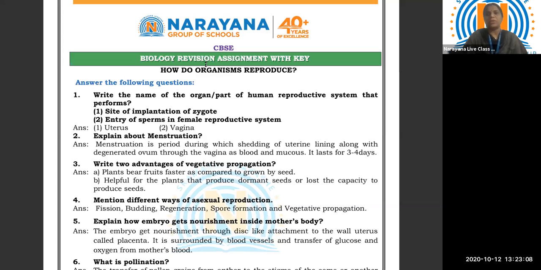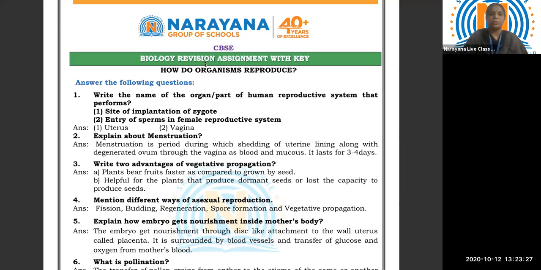Then third question, write two advantages of vegetative propagation. Plants bear fruits faster as compared to those grown by seed. This is one of the advantages. And the second advantage is that it is helpful for the plants that produce dormant seeds or lost the capacity to produce seeds. It is a boon for the seedless fruits or plants.